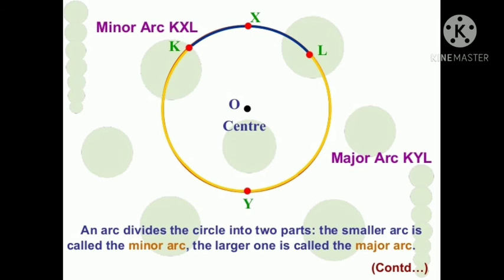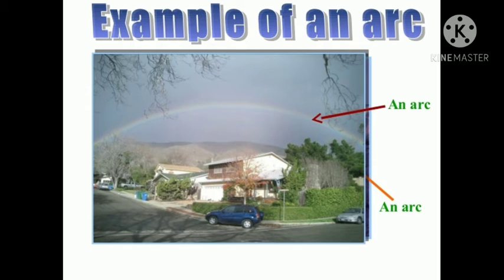An arc divides the circle in two parts, smaller arc and larger arc. Smaller arc is called minor arc and larger arc is called major arc. Here KXL is the minor arc and KYL is the major arc. In this figure, rainbow is the best example of an arc.